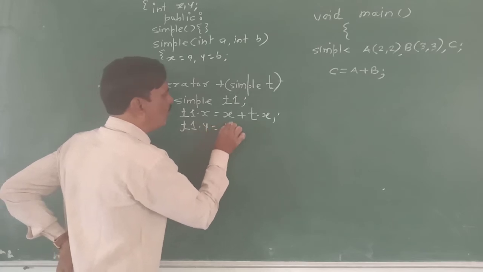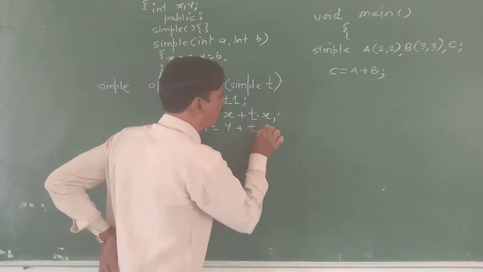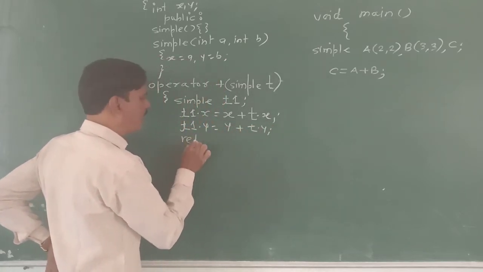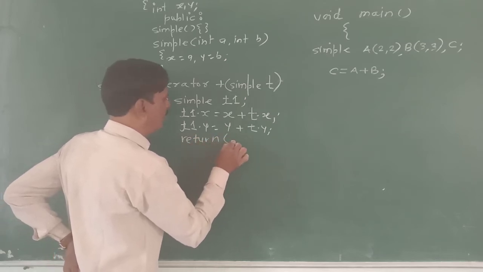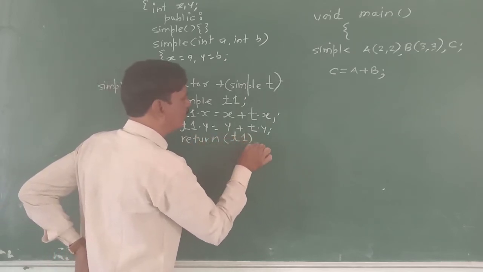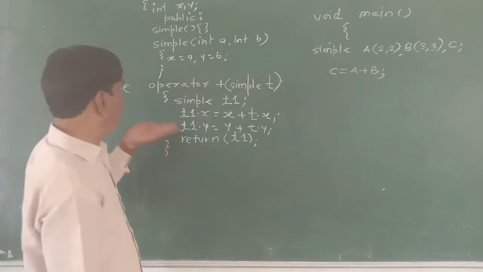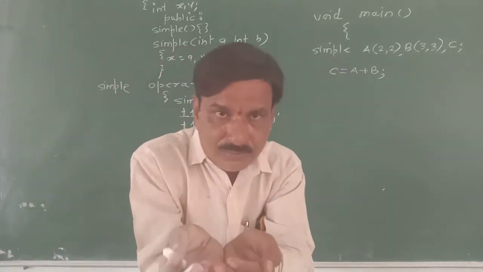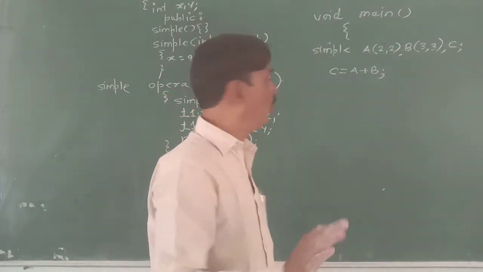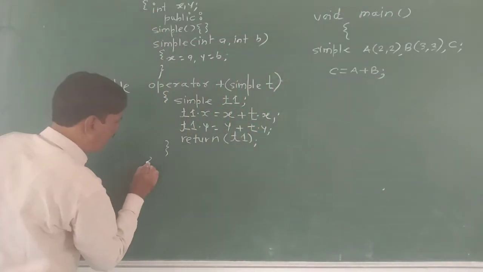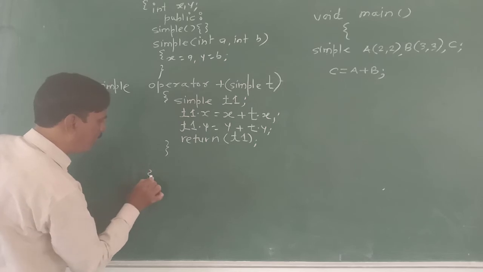T1 dot y is equal to y plus T dot y. And here you write return T1. So the returned T1 will be available in C. Now we will have one print function to display. Let the class finish, terminated by a semicolon.